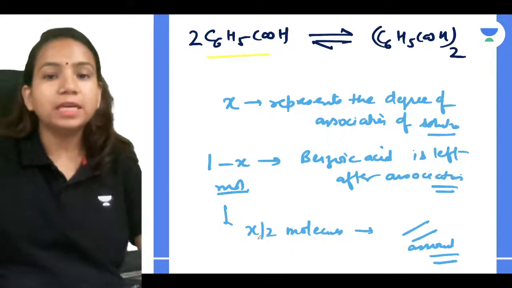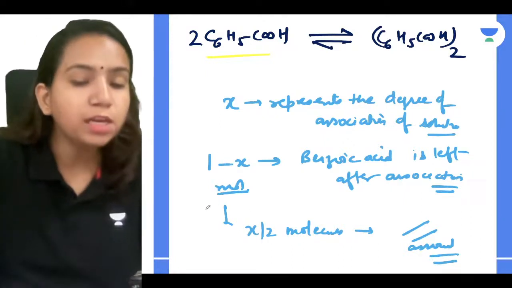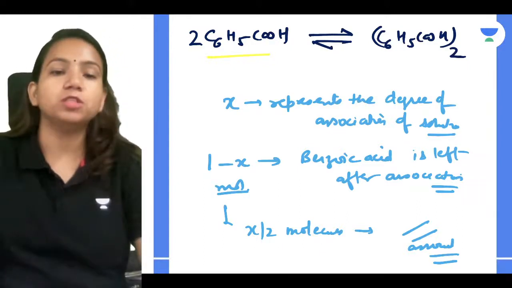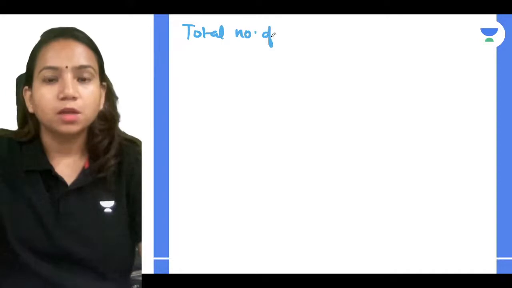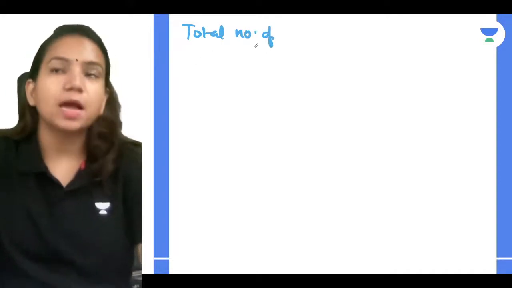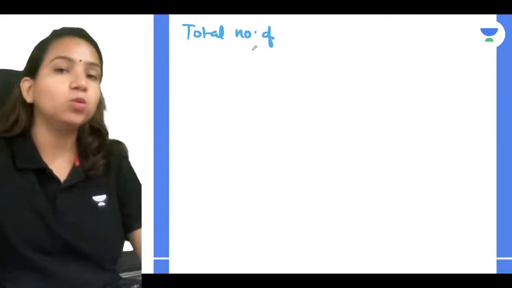Correct? So what you can relate is very simple: the total number of particles at equilibrium. So you have 1 minus x, plus x by 2 will be the remaining one.